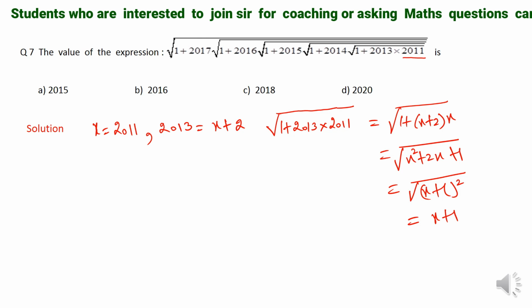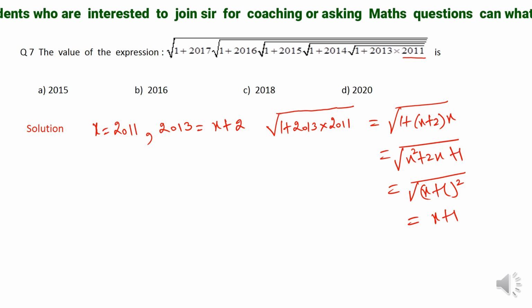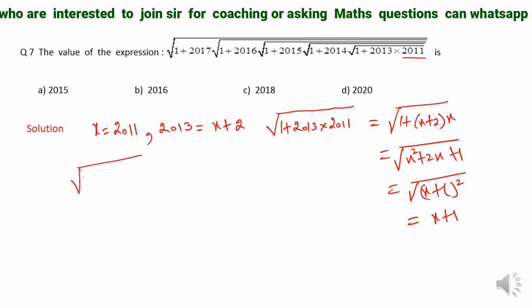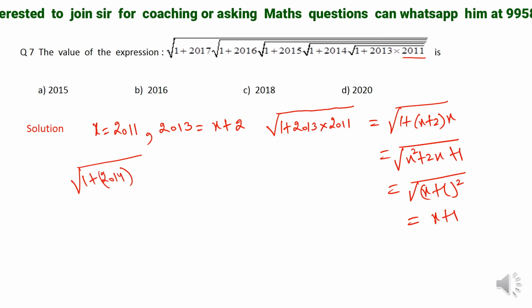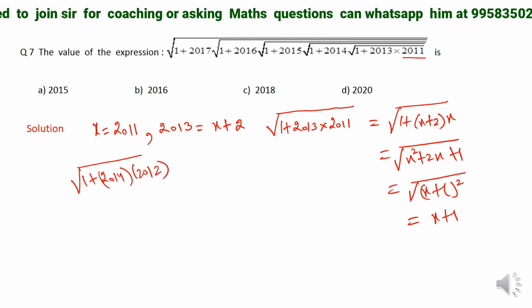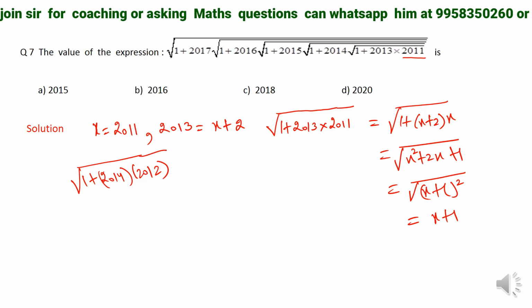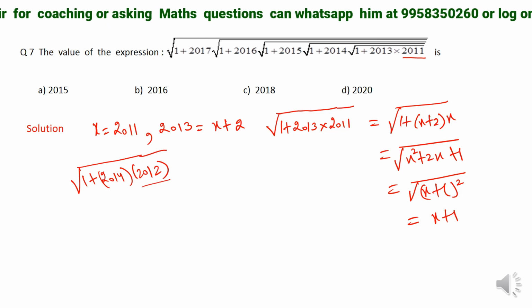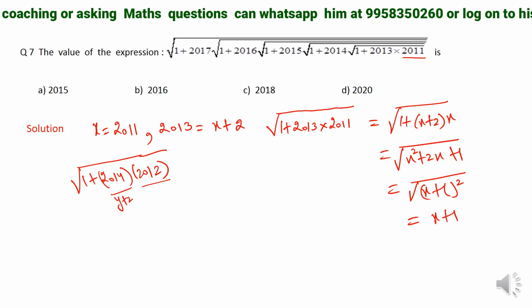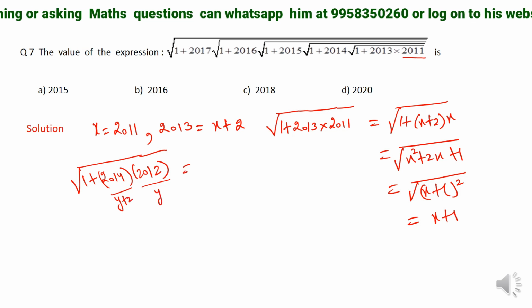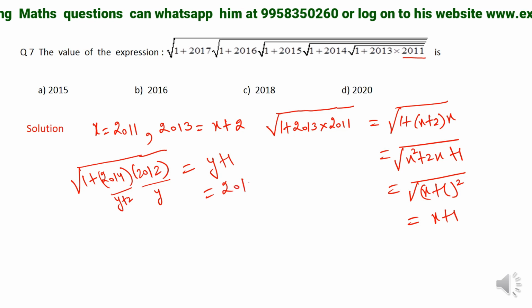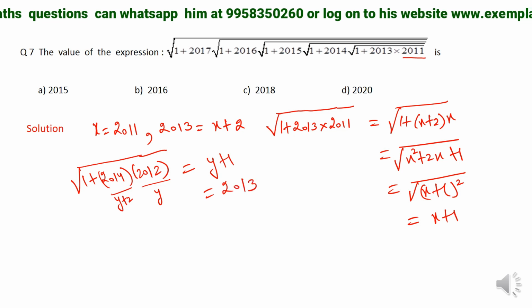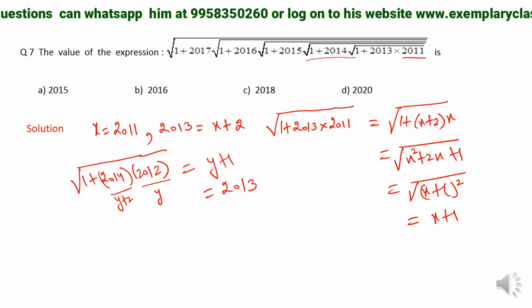So now 2012, and here now I am having 1 plus 2014 into 2012. The same method will now be applicable again. If I consider this value as y, this will be y plus 2, and the same thing I am going to get as y plus 1, means this is now going to be 2013, right? So till here the value is 2013.